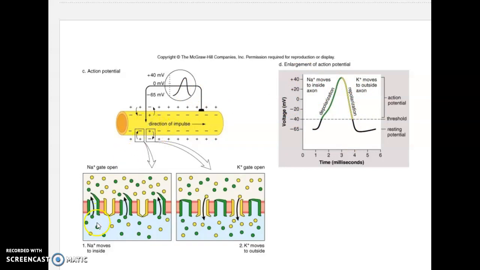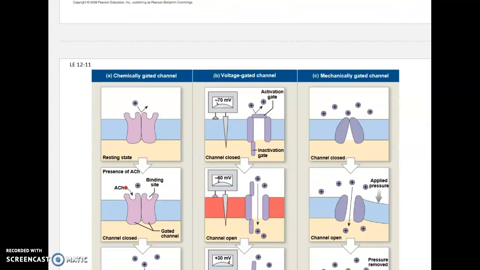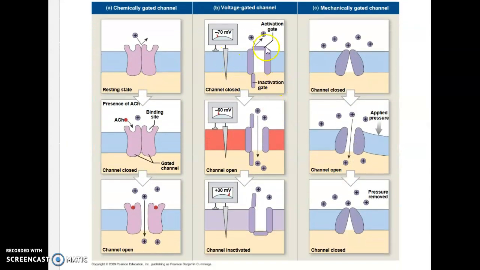This is a very simplistic view, because in reality these green channels, which are the sodium channels, actually look like this. They have an activation gate and an inactivation gate, and it's the voltage that opens up the activation gate.